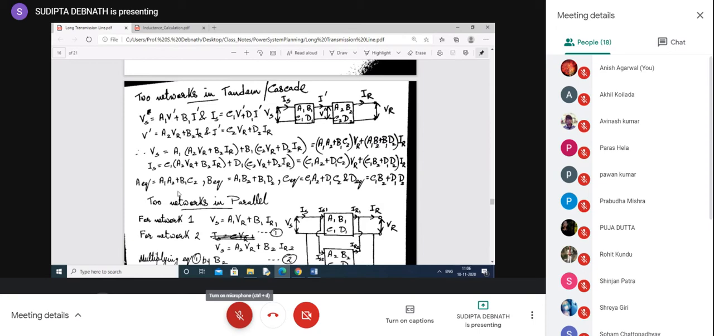So you need to remember, otherwise you can always derive and find it out. If any question comes on the series to find out the equivalent ABCD constants when they are joined in cascade, so this is A equivalent, B equivalent, C equivalent, D equivalent. This is very simple. Now next, when the two networks are connected in parallel,